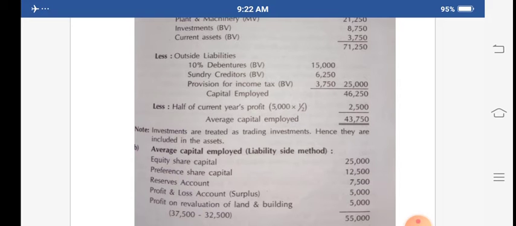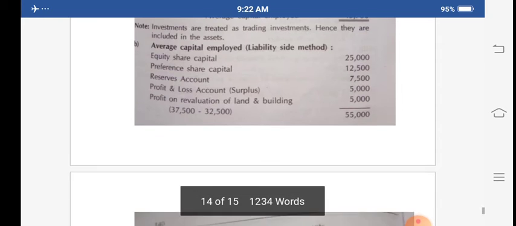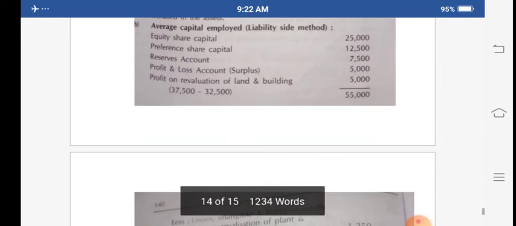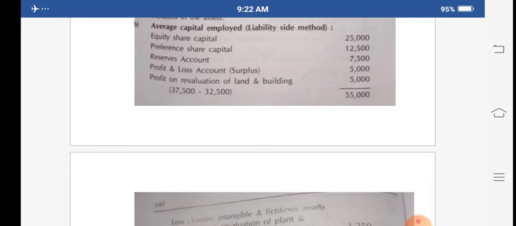Okay, so like this you have to calculate. Now see, you have to see the average capital employed in the liability side approach. Now how to calculate, you know that I already explained the format. All these: equity share capital you have to take, preference share capital you have to take, reserve and surplus you have to take, profit and loss account surplus you have to take.